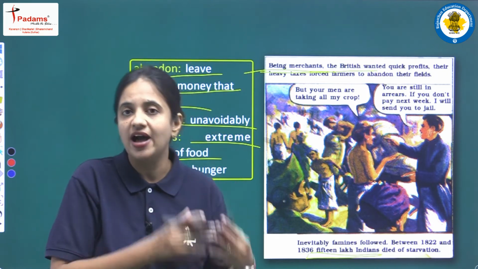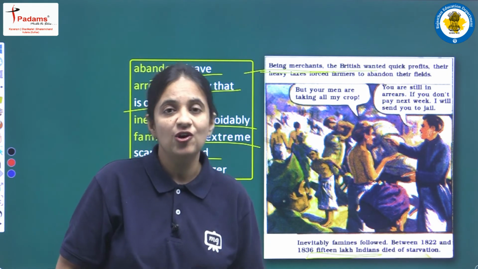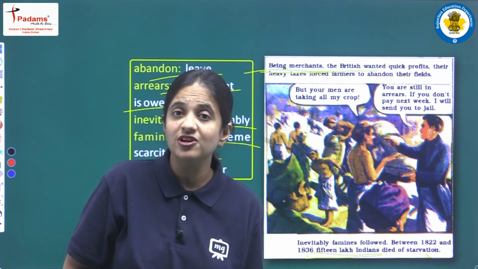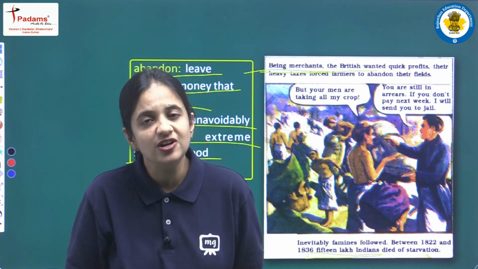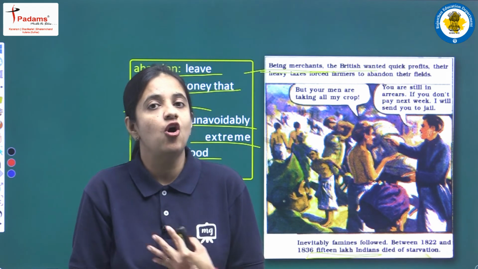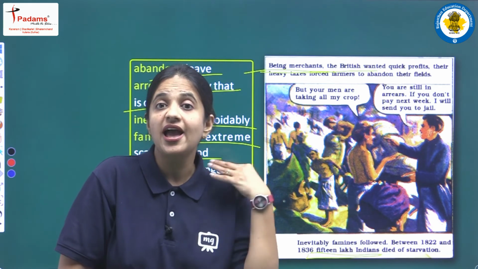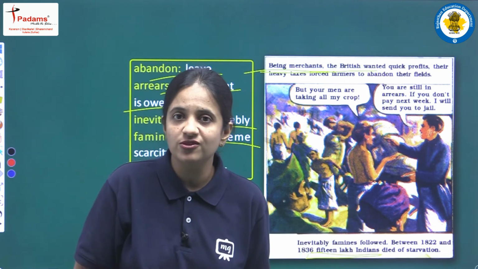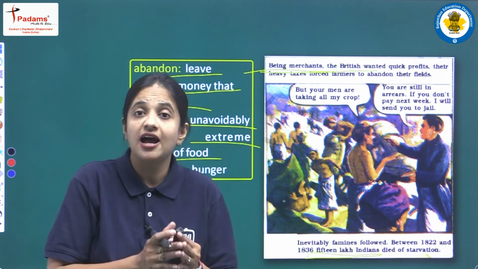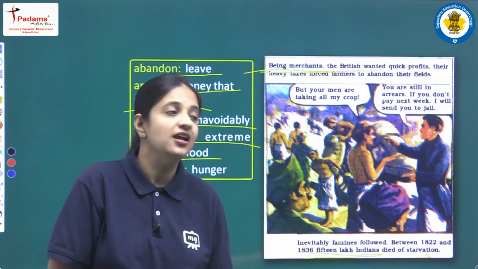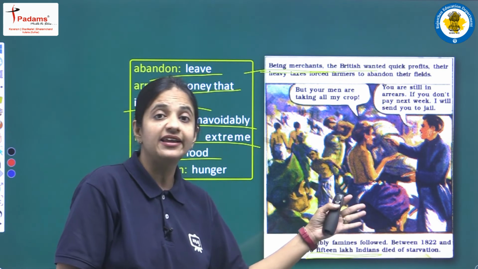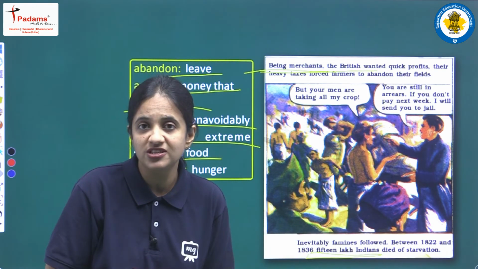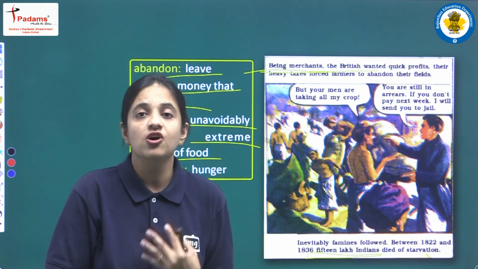Why? Because the farmers were not having any crop, and this is very strange that farmers were not having any food to feed their own families. Why? Because of the heavy taxes, the Britishers used to take the entire crops of farmers, and because of this starvation was there, famine was there, and almost 15 lakh Indians died because of hunger.